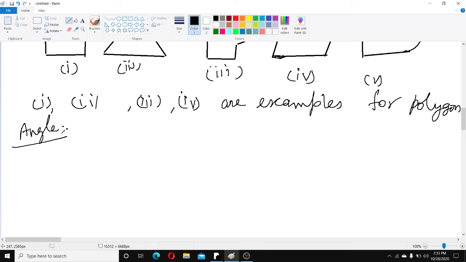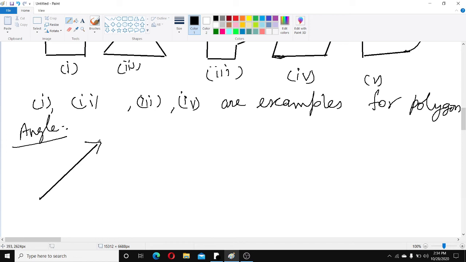Now I will draw the figure, children. Listen carefully. Already you have learned in 5th class. What is this, children? Here it is the initial point, starting point.